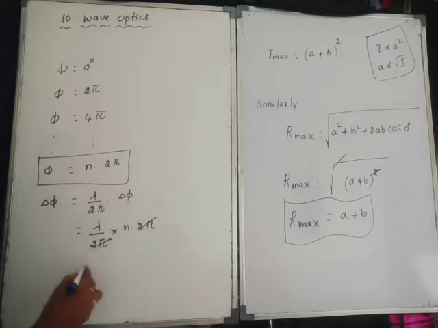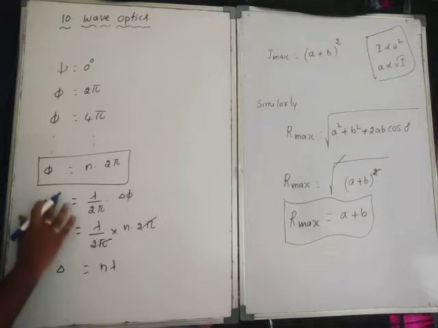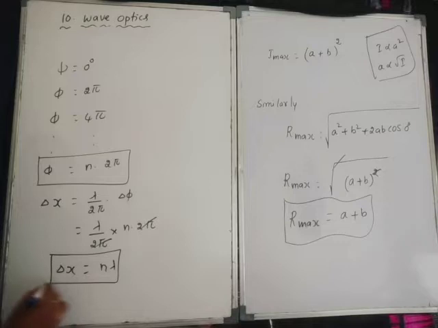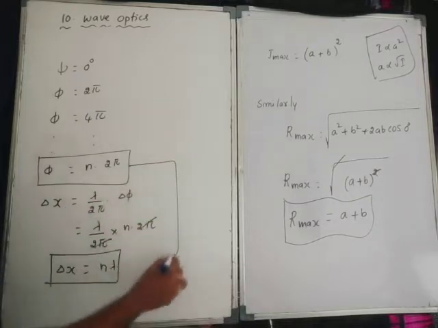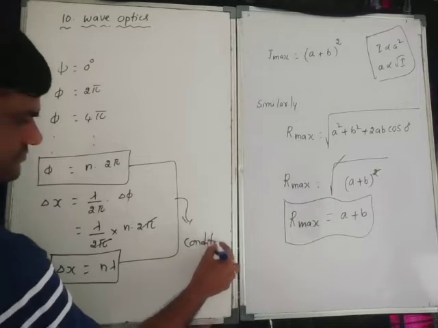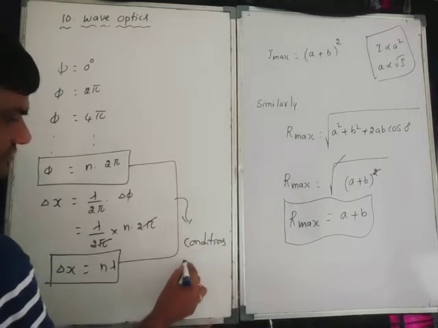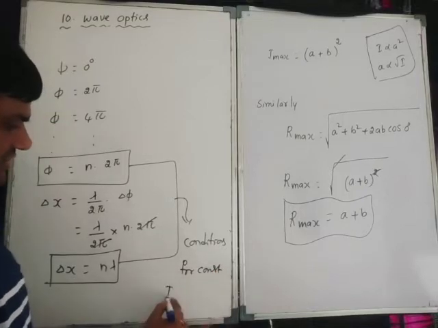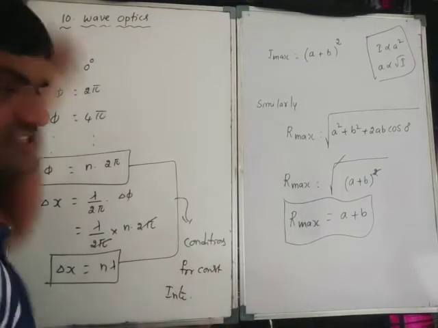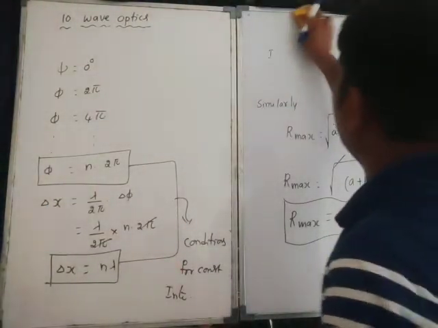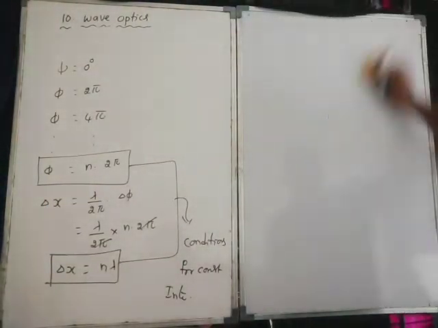The 2 pi gets cancelled, so delta x is equal to n lambda. This is the condition for constructive interference. Similarly, destructive interference.